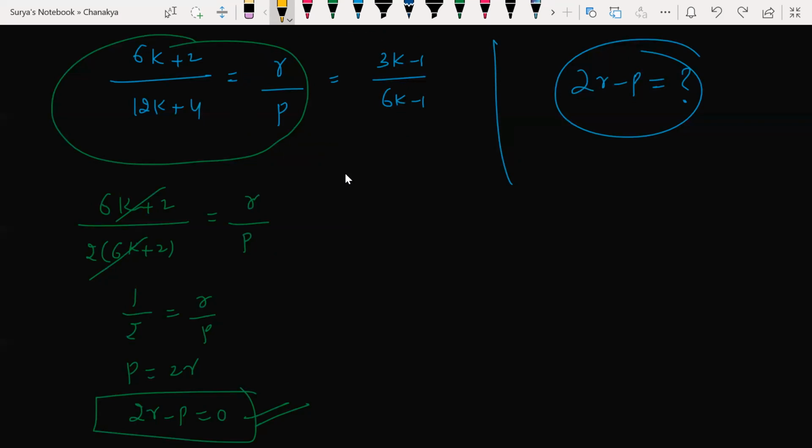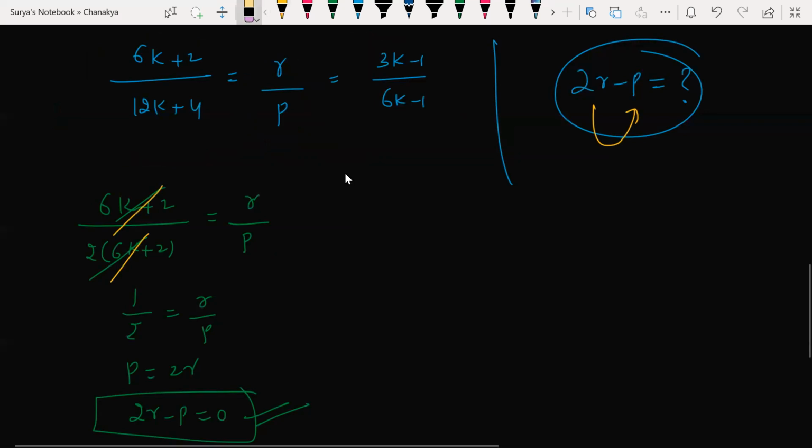Nothing is wrong with equating beta, but that is not required here. Why? Because we want the answer in terms of r and p. Look at this here, r and p. If I just equate these two, this term gets cancelled, and I'm left with just the r and p terms. So from that, I find my answer very easily.